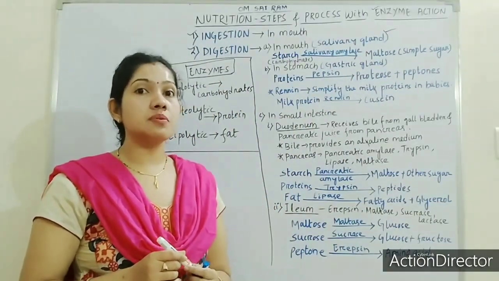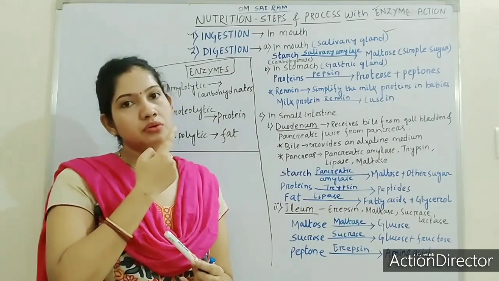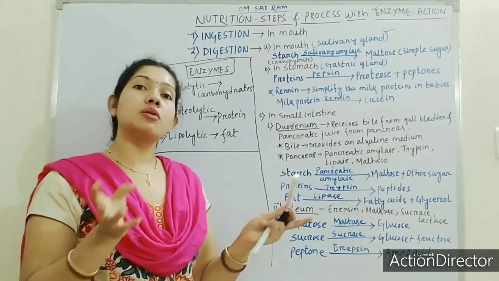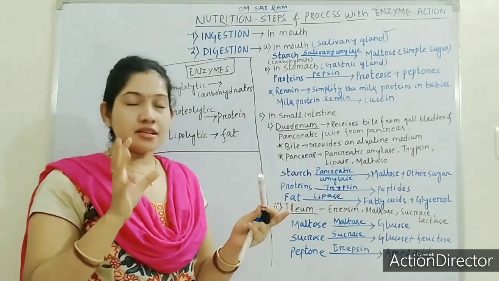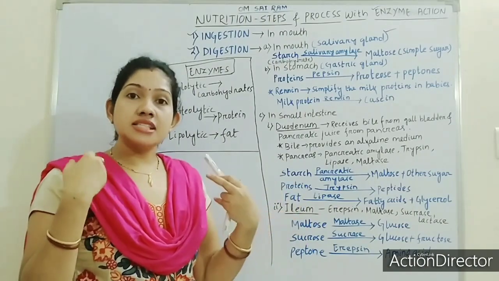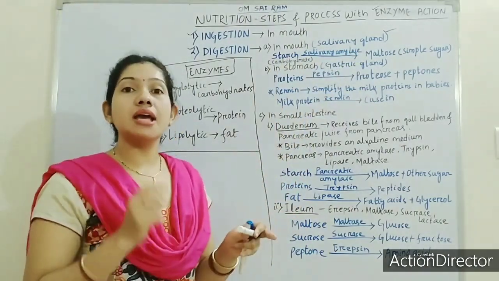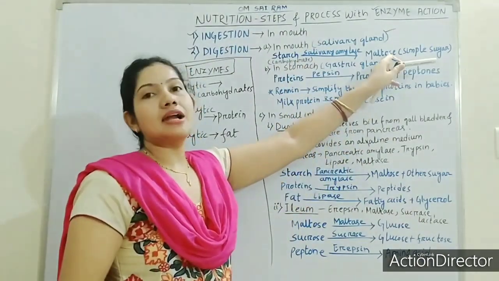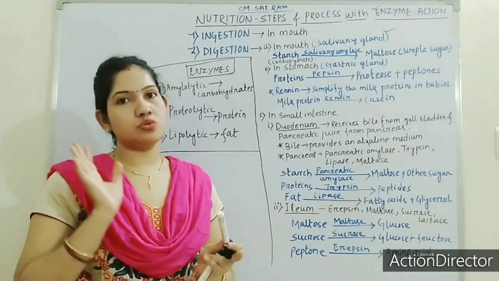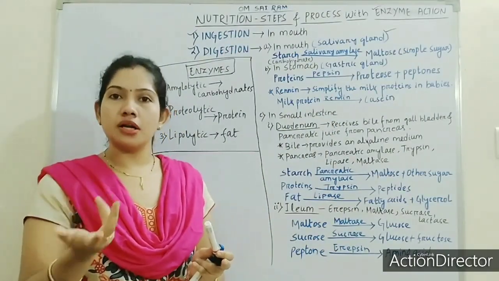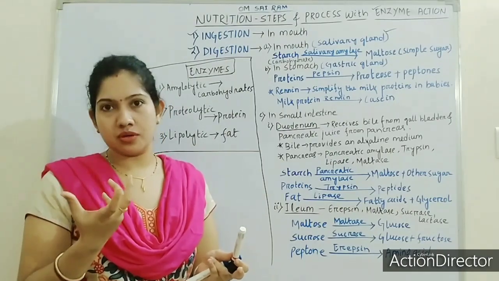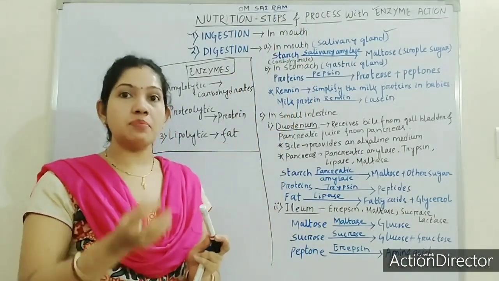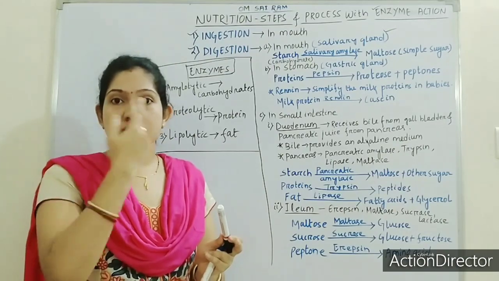So the first process of digestion starts at the mouth. For example, we can take rice. Rice contains starch. Starch is a form of carbohydrate which is digested with the help of salivary amylase in the mouth, and this starch will convert into maltose. Maltose is a form of simple sugar. So starch will convert into sugar, or carbohydrate will convert into simple sugar. Got it? This is the first step of digestion. After ingestion, digestion takes place at the mouth.